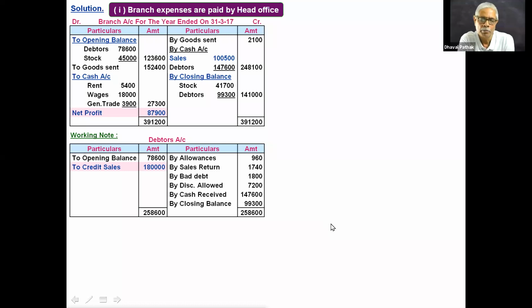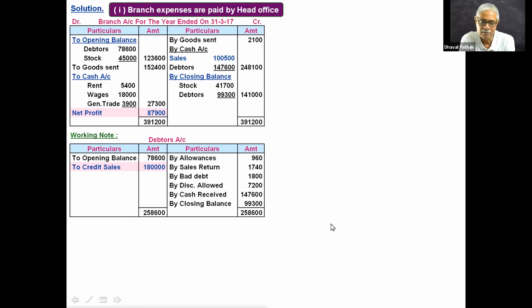Okay, now listen. Here we have found out the profit 87,900 by preparing branch account. Now my question is, will the profit be same if I try to find out the profit by preparing trading and profit and loss account? That's my question.